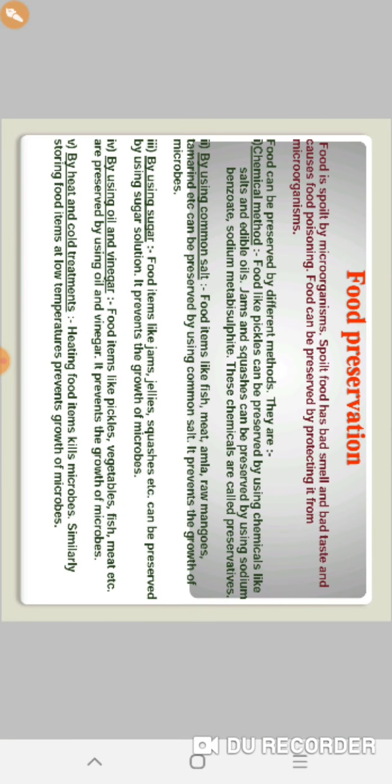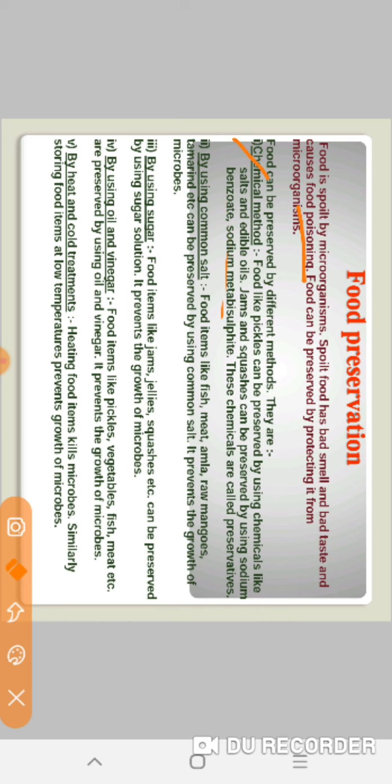Now, food preservation. Food is spoiled by microorganisms. You all know, spoiled food has a bad smell and bad taste and causes food poisoning. What does it cause? It causes food poisoning. Food can be preserved by protecting it from microorganisms. First one, chemical method. Food like pickles can be preserved by using chemicals like salts and edible oils. Jams and squash can be preserved by using sodium benzoate and sodium metabisulfite.